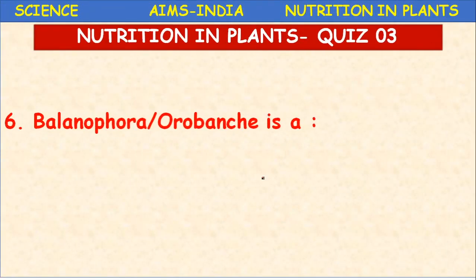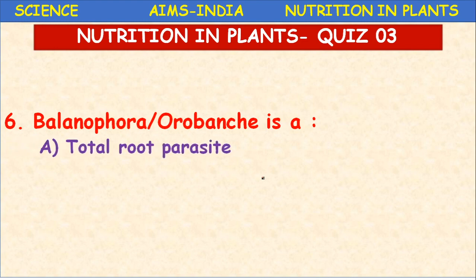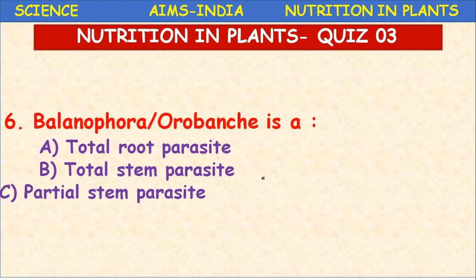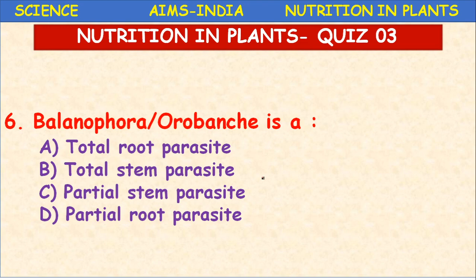Next question. Balanophora, we have studied. Orobanche is a total root parasite, total stem parasite, partial stem parasite, partial root parasite. It is a total root parasite. Just like Rafflesia, Balanophora or Orobanche is a total root parasite.